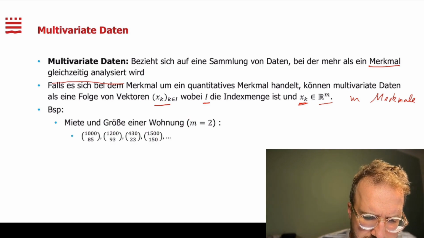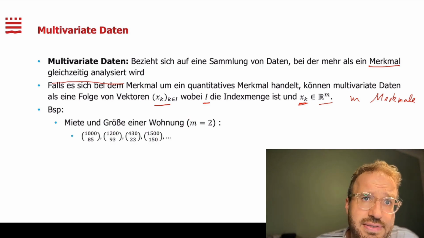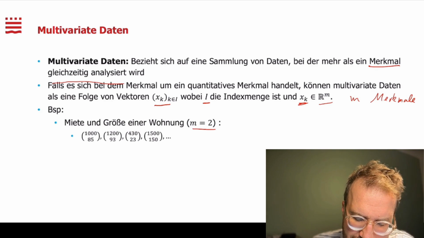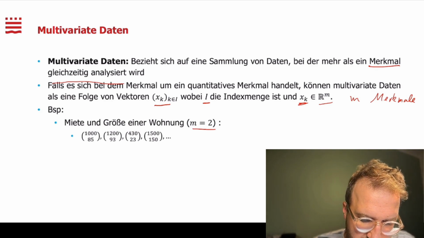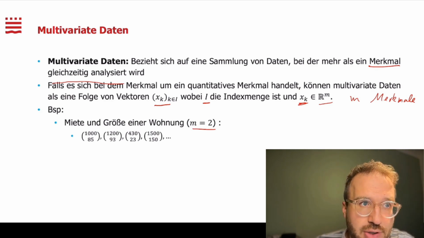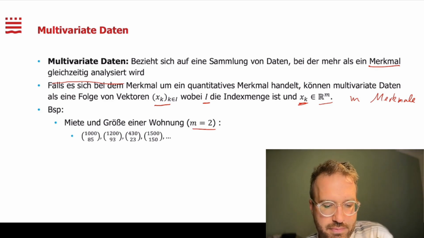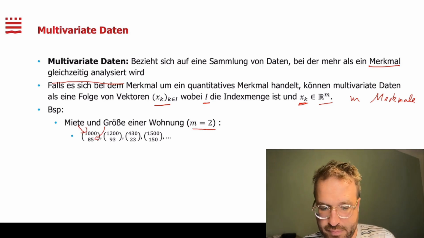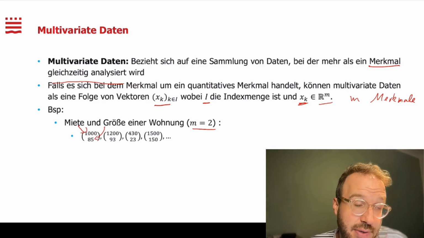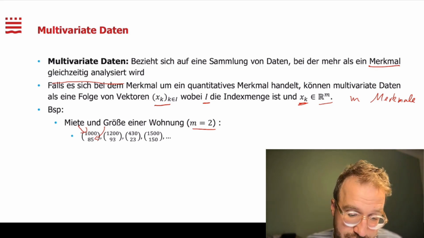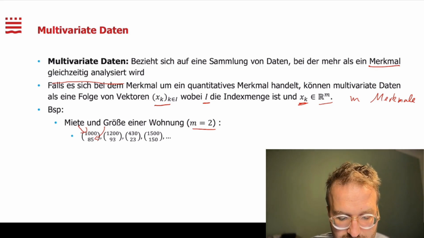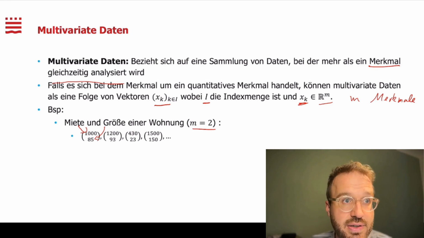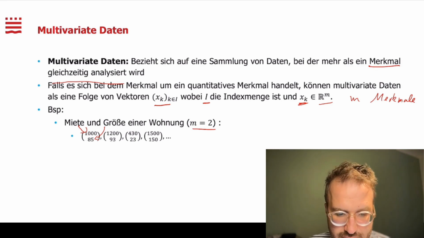And here we have an example, namely, we look at the rent and the size of an apartment at the same time. And so our m, the number of features, is equal to 2. And then we have here a sequence of numbers, or rather vectors, and in each vector there is the rent, that is this here, and the size, which would be the second number, so 1085 and 85 square meters. The next data point is 1203 and 90 square meters, and so on. This means that these are multivariate data. Sounds more complicated than it is.